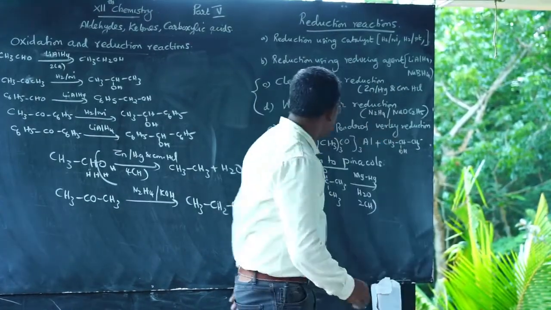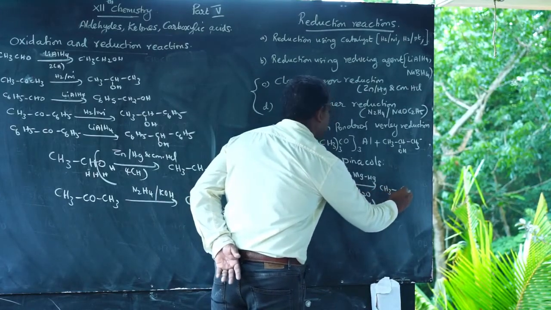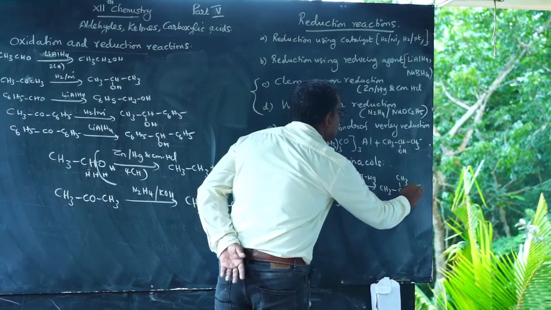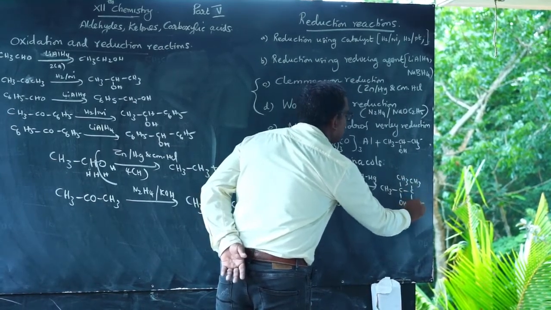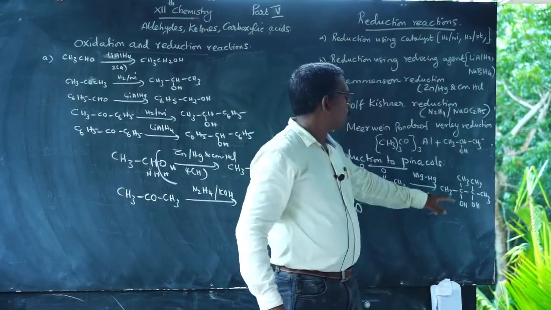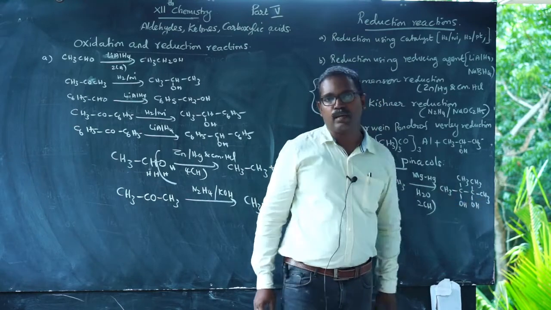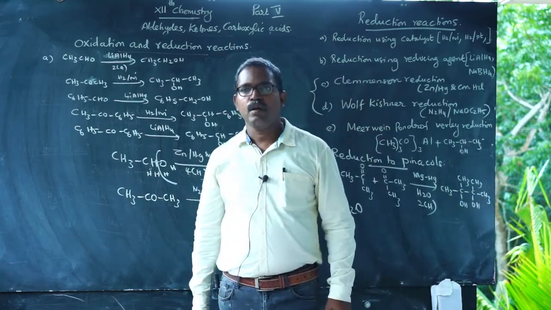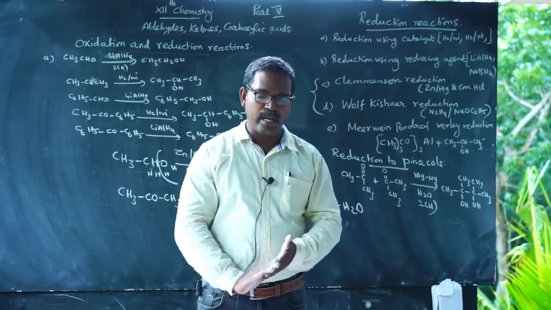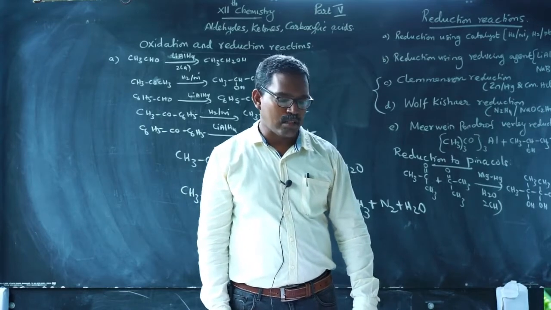The reaction takes place like this: CH3C(CH3)OH-C(CH3)OHCH3. The name of the compound is 2,3-dimethylbutane-2,3-diol. So these are the oxidation and reduction reactions of carbonyl compounds.